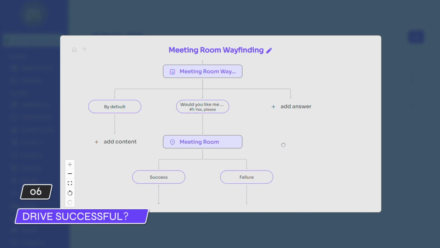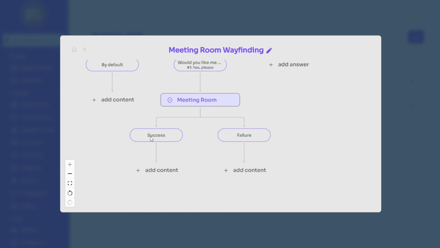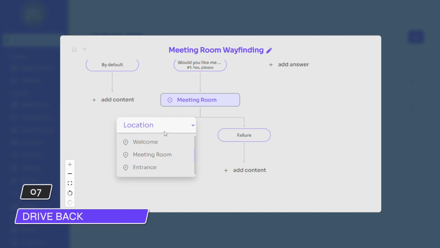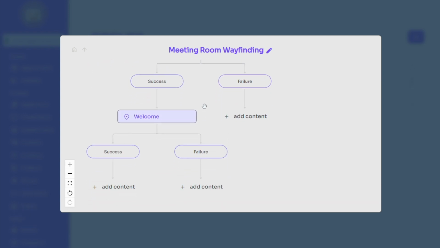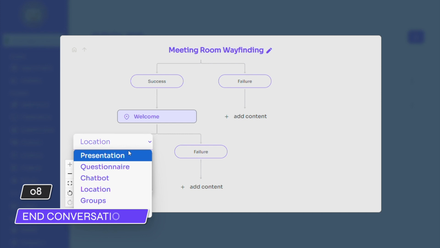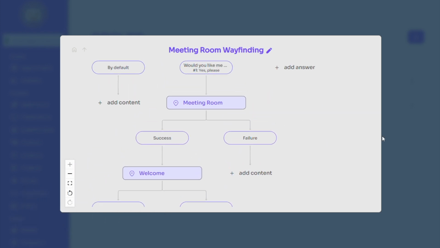After adding a location, the logic changes again. There is now an option to add a success flow and/or a failure flow. If the location is unreachable for the robot, define what happens next. To keep this tutorial simple, assume that no failure flow is needed. To send the robot back to its starting position after guiding the interactor, press plus add content, select location, and choose welcome. After adding the welcome position, please press add content, select others in the drop-down menu, and add end conversation. Now make the newly created group available in the application.